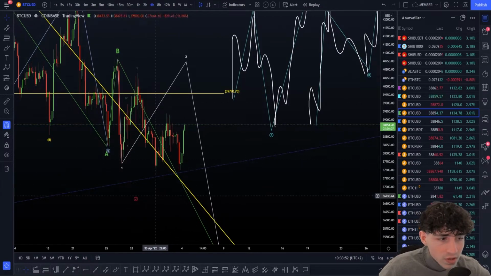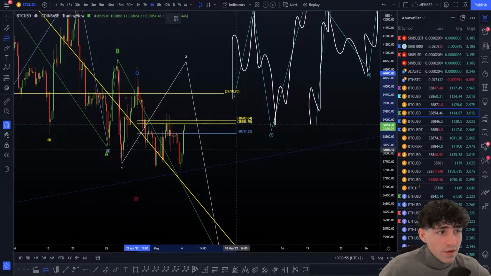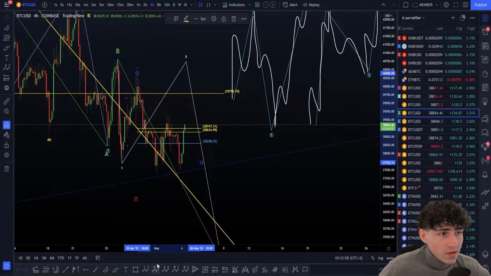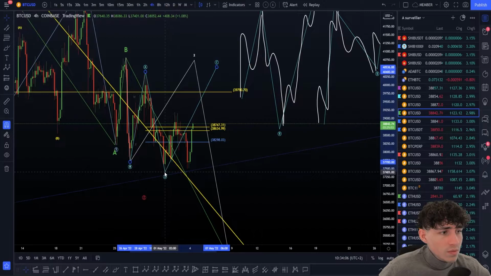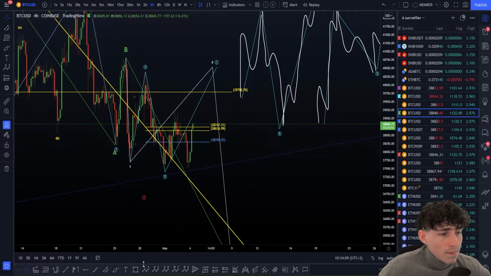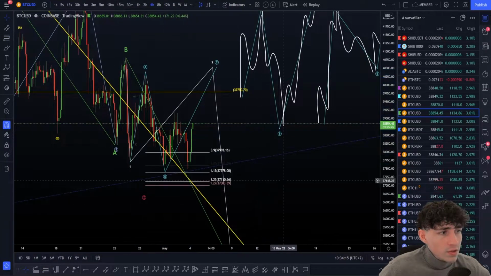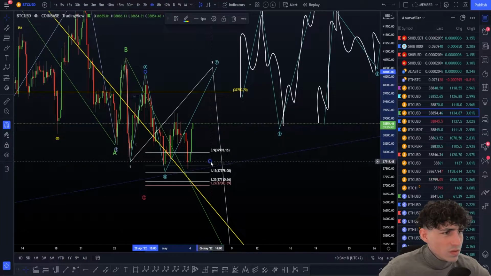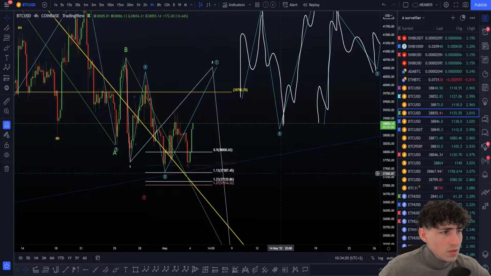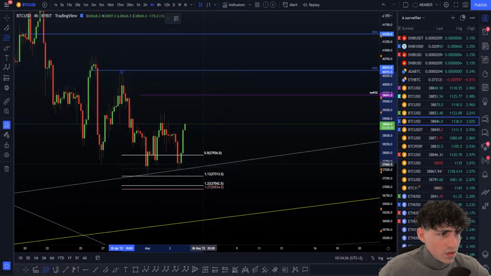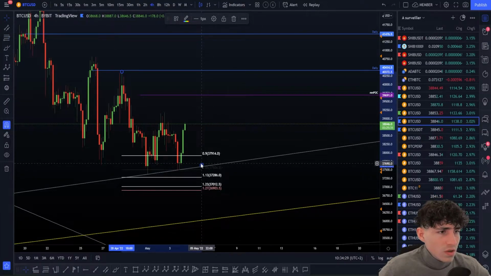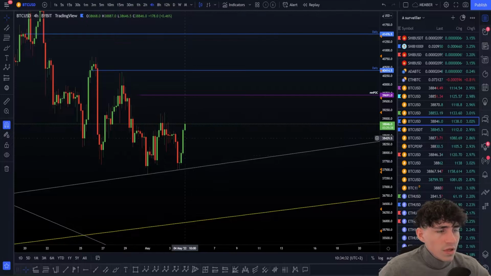But anyway, if we're in this configuration, what can that be? A possible ABC flat. Why? Because of the B of this ABC flat, I'm talking about this one. A, B, and a C wave we're going to do right there. For the wave 2, you just have to pull a fib like this, what I did, and add the flat retracement, which you can see here. It's not really well respected on that one. I don't know why, normally it was more respected. I don't know how I placed it. Anyway, this is a possibility.